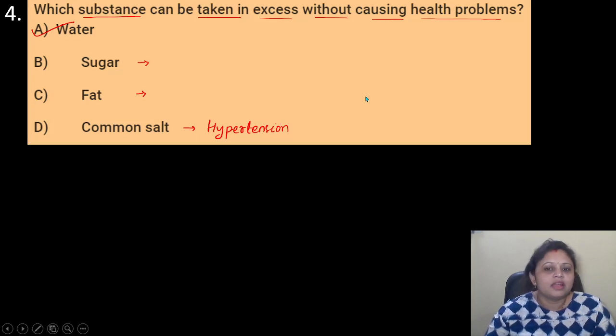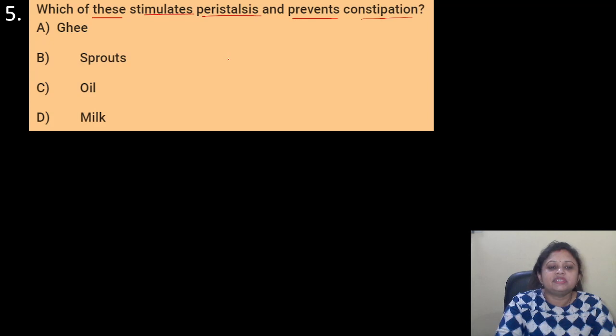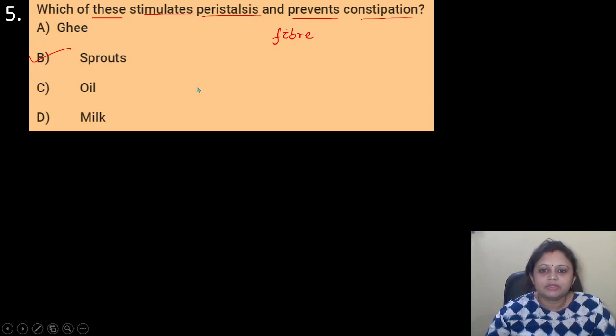Got it? Coming to the next question, which of these stimulates peristalsis and prevents constipation? Options are A, ghee, B, sprouts, C, oil, D, milk. For stimulating peristalsis and preventing constipation, fibers are needed, and fiber is present in sprouts. So the correct answer is option B, that is sprouts.